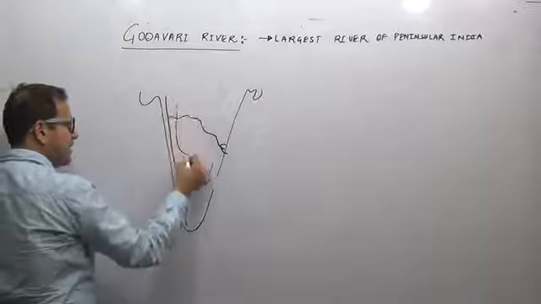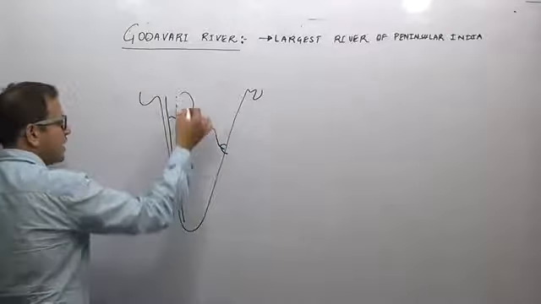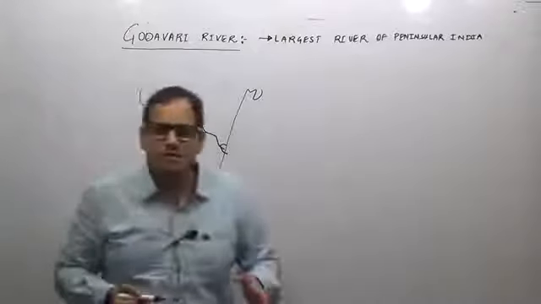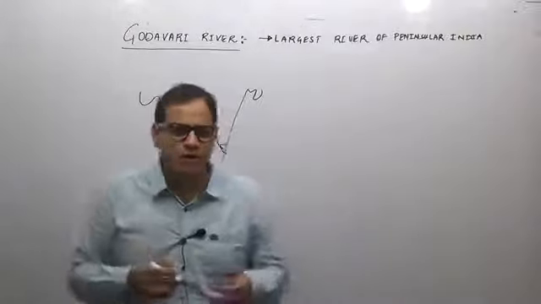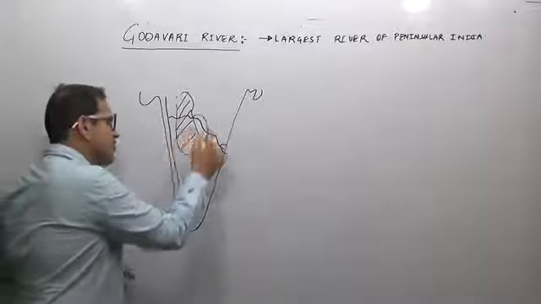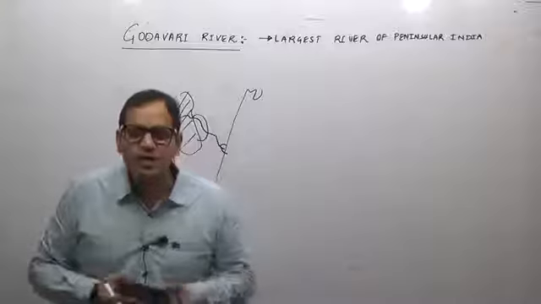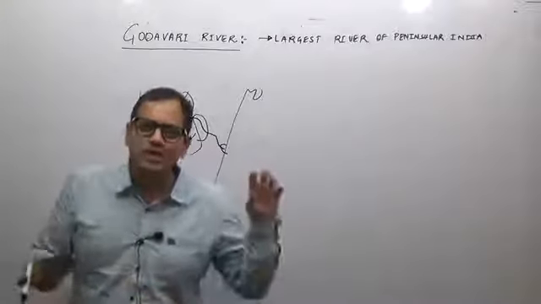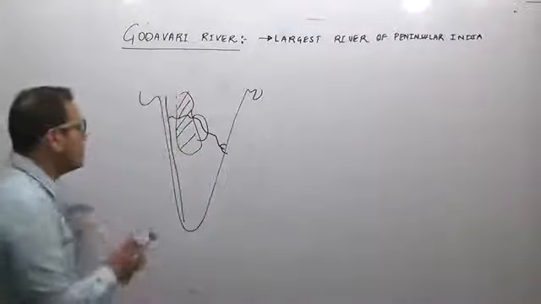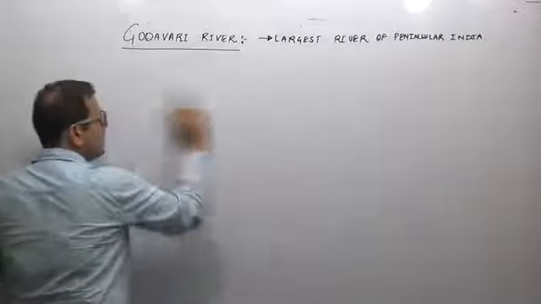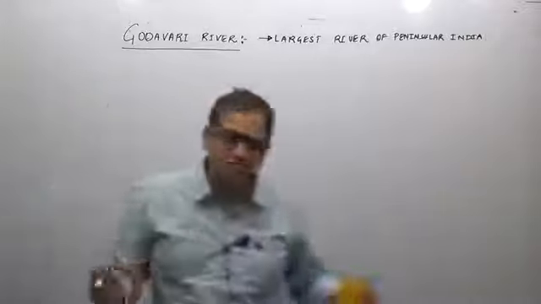This part of India, Marathwada region, some part of Vidarbha region is a drought prone region. Telangana region is a drought prone region, and therefore even the mighty Godavari becomes dry during the summer season. Therefore the Godavari is an example of seasonal rivers.